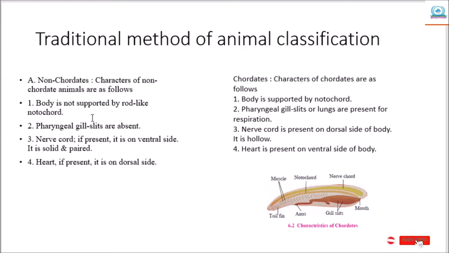First, their body is not supported by a rod-like notochord. Here in chordates, the body is supported by notochord. The pharyngeal gills in non-chordates are absent. Here the pharyngeal gill slits or lungs are present for respiration.